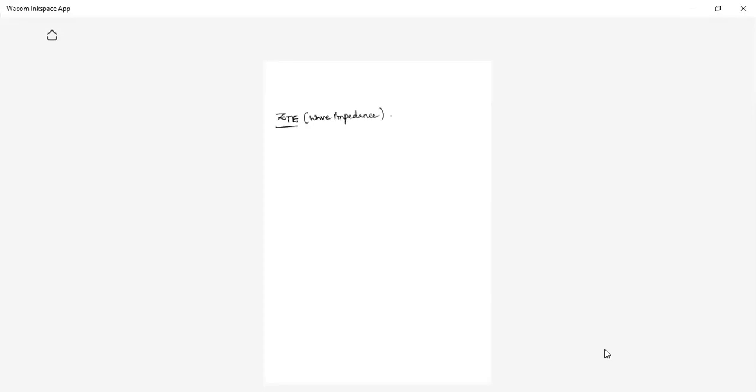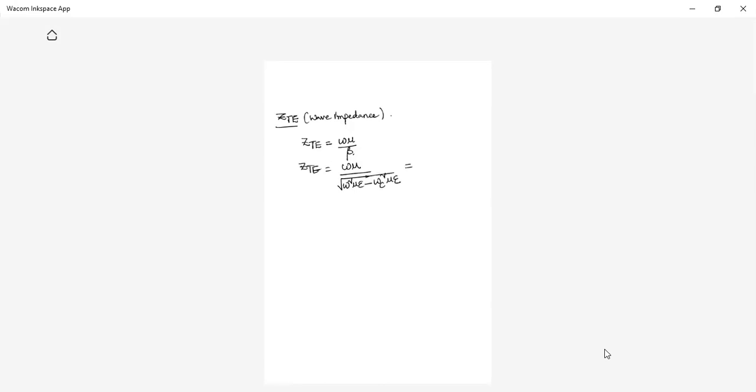So we have the expressions for Ex, Ey. After simplification, you are going to get ZTE is equal to omega mu by beta, so ZTE is equal to omega mu by square root of omega square mu epsilon minus omega c square mu epsilon.